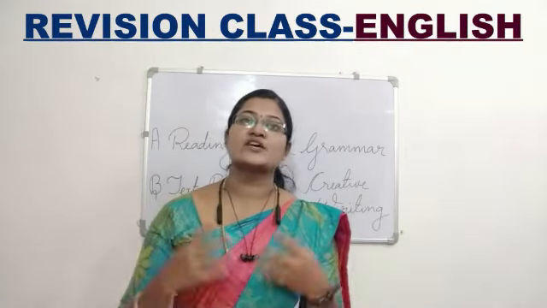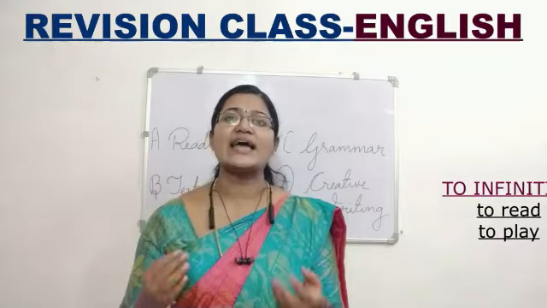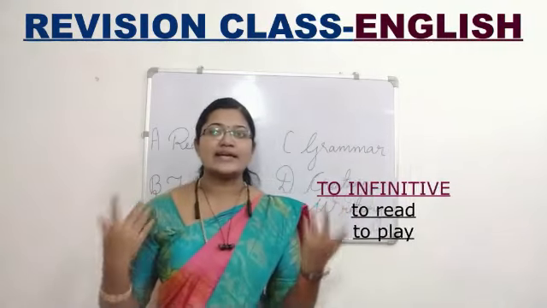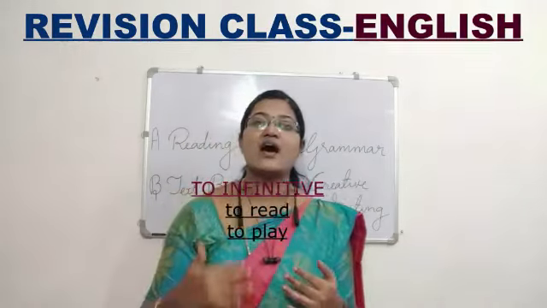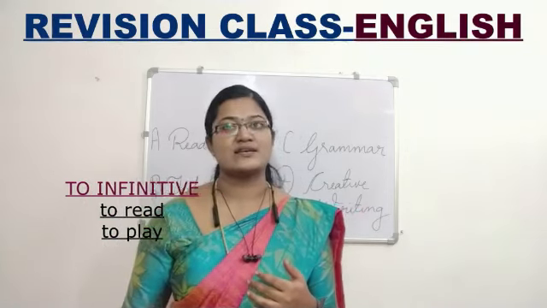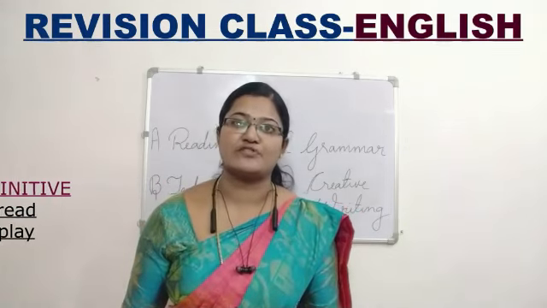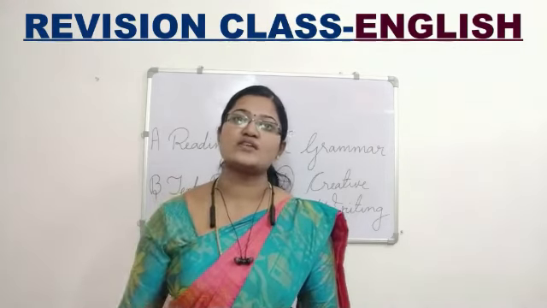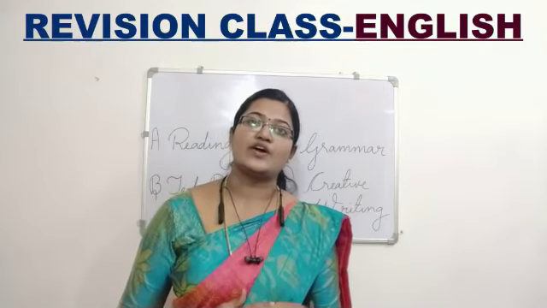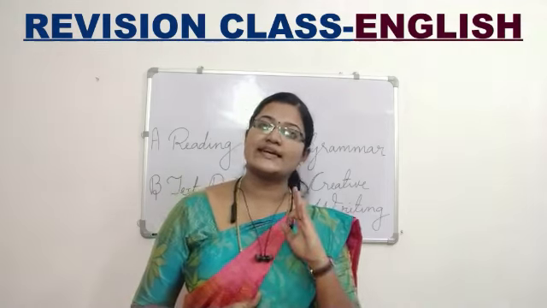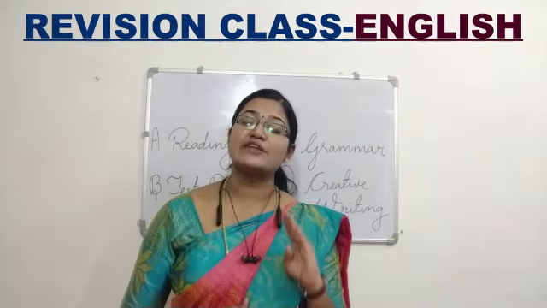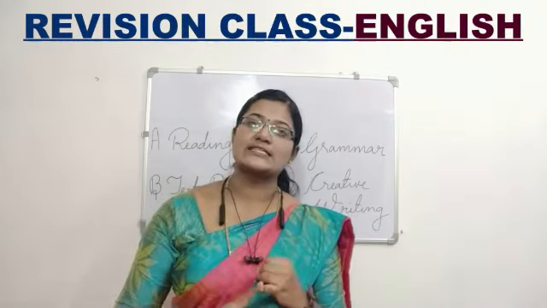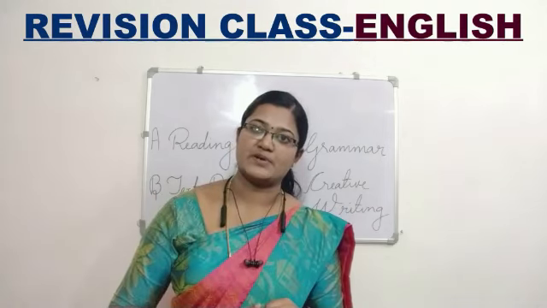To infinitive means to read, to play. I learned how to read. I learned how to fly kites. I wanted to play with my friends. In these sentences, to plus verb is called to infinitive. And we have also studied that three types are there: gerunds, infinitives, participles.